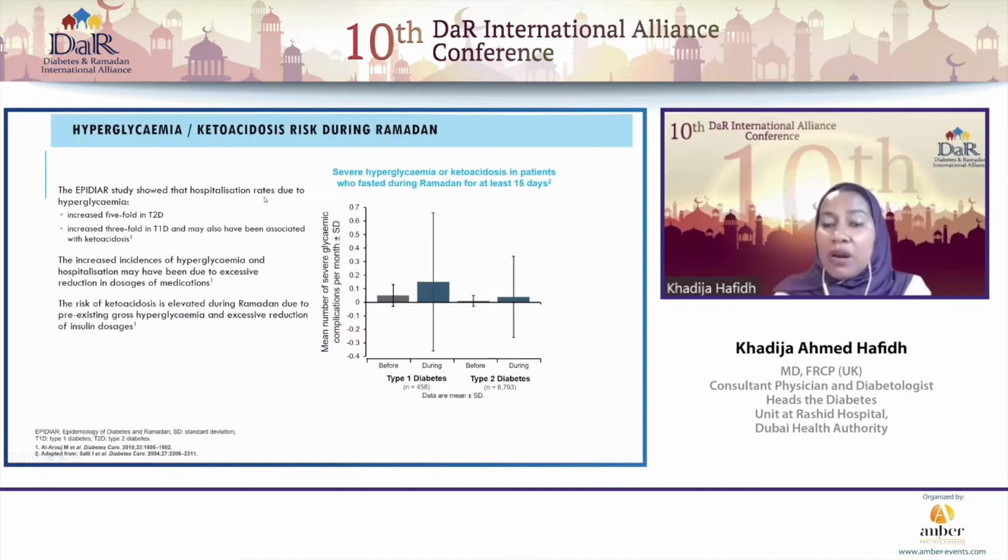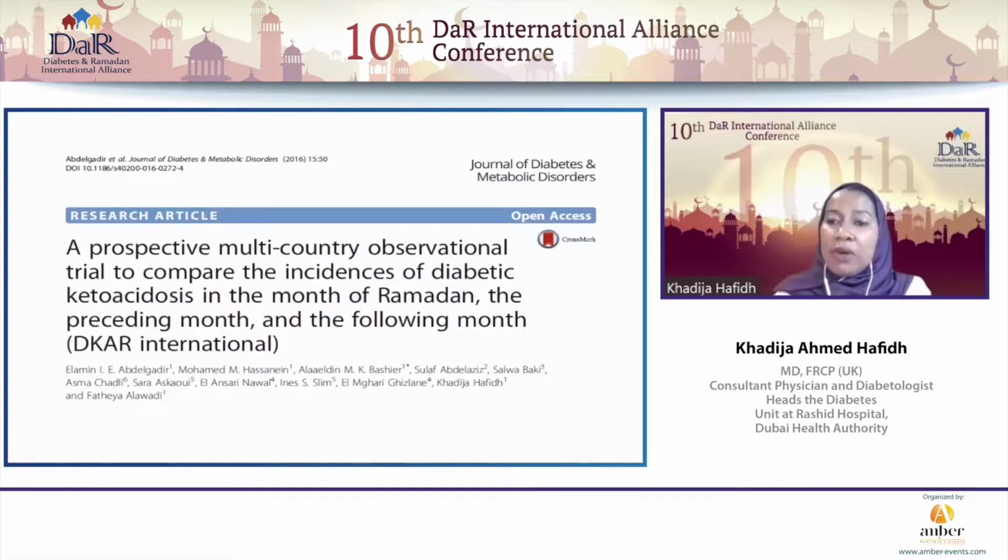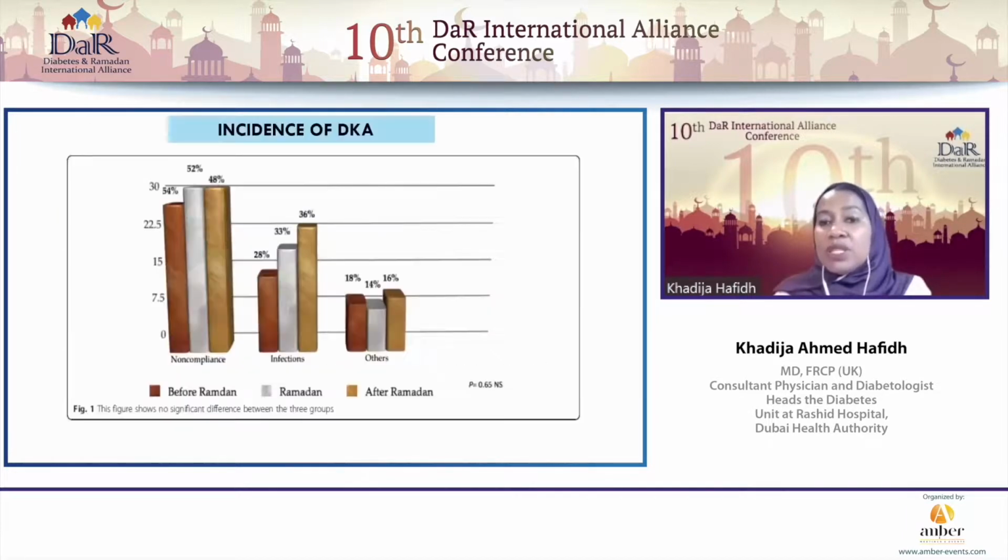And from the EPIDR study, we know that there was an increase of about 5-fold of DKA in patients with type 2 diabetes, and there was a 3-fold increase in those patients with type 1 diabetes. We conducted a couple of years ago a prospective study that actually looked at the incidence of DKA during Ramadan and the month after Ramadan. And in fact, we didn't see any difference in the incidence of DKA. And this has been reported by other investigators in the region as well.